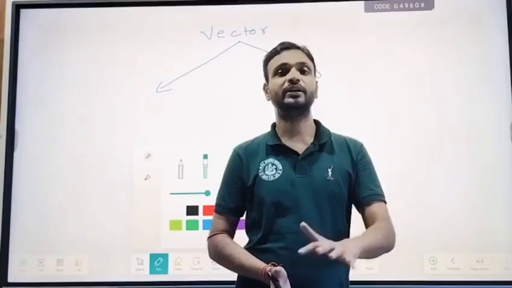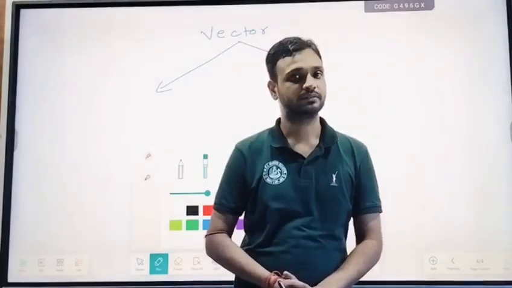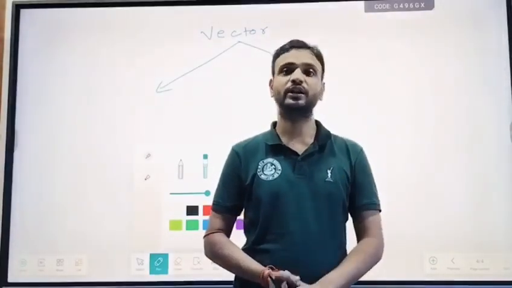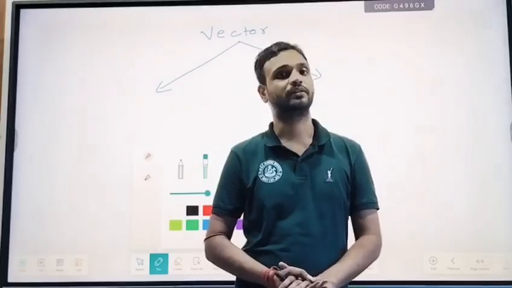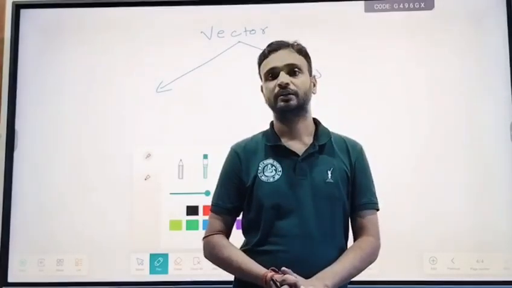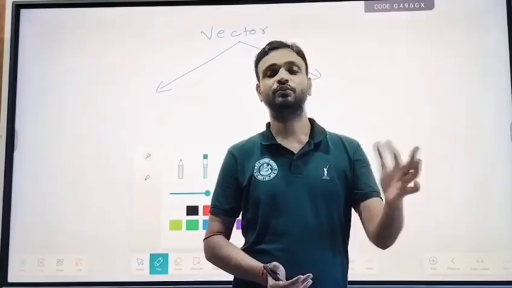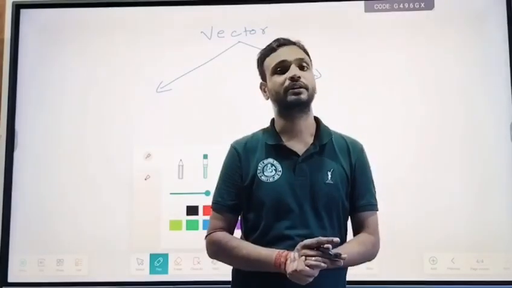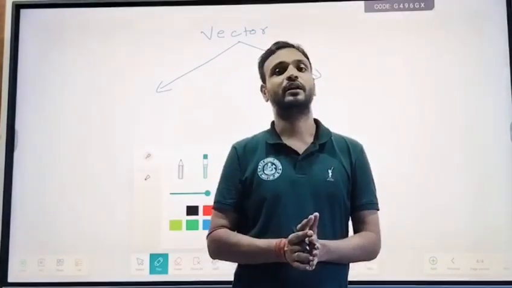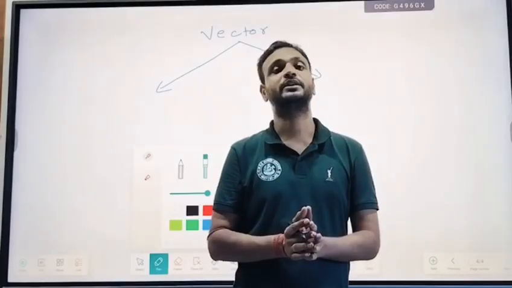So the quantity of anything is a scalar quantity. But if direction is included in that quantity, it becomes a vector. For example, a force is applied. A 10 Newton force is applied. This is the quantity. But if a 10 Newton force is applied in a given direction, this is a vector. When we associate a direction with a quantity, it becomes a vector.